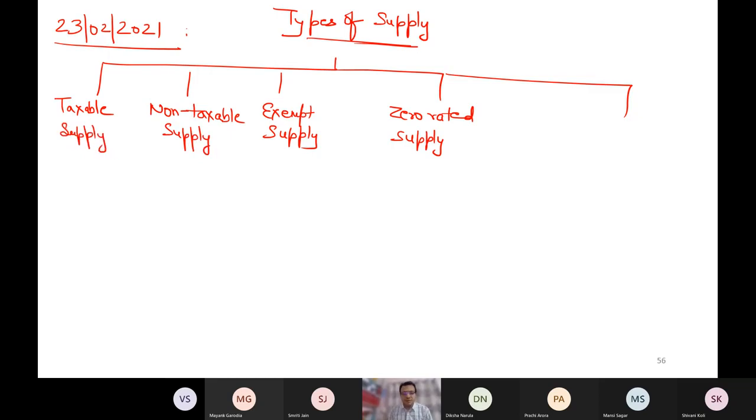I hope this is visible. Is it visible? Is the screen visible to you?